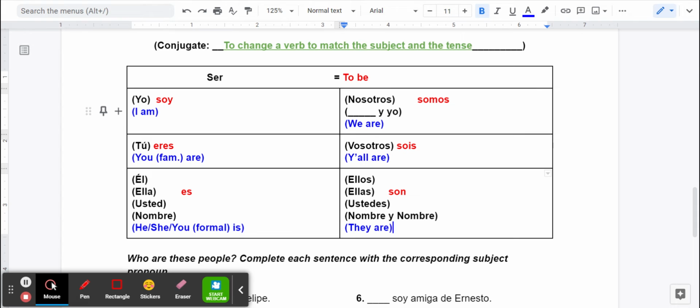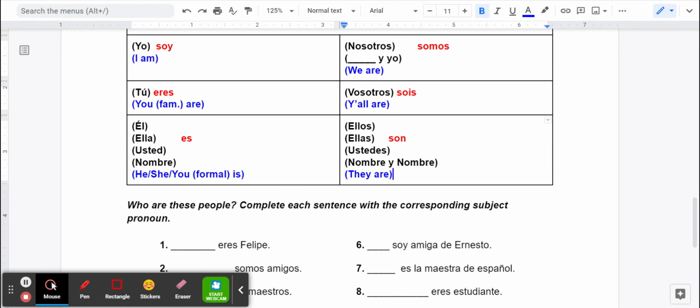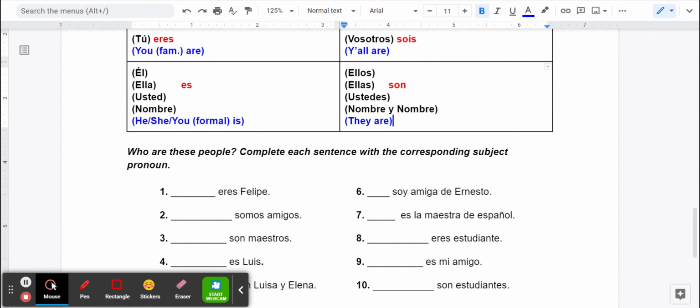Is it first person? Is there a yo or a we involved? Is it second person? Is there a tú or a vosotros involved? If not, it's probably third person. There's a he, she, you formal, or a name involved.